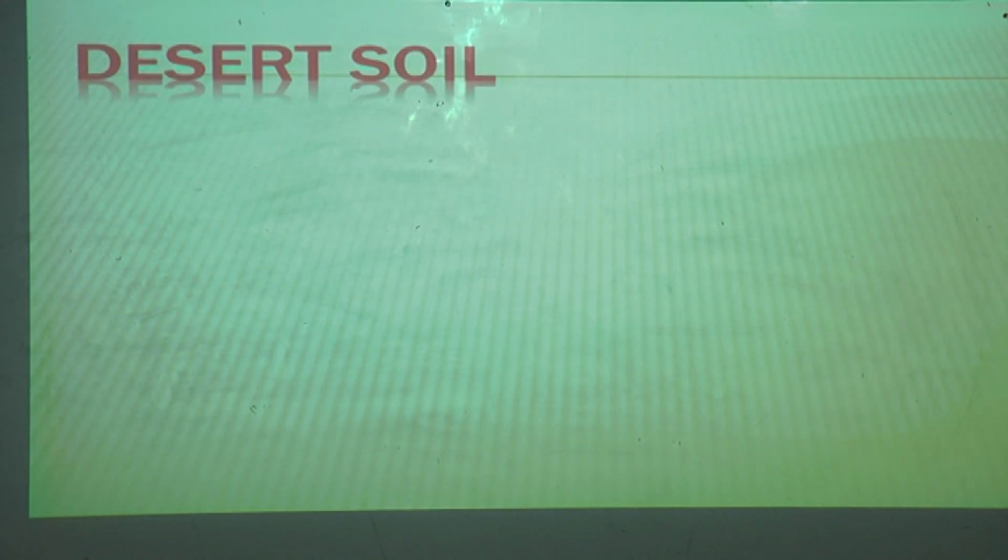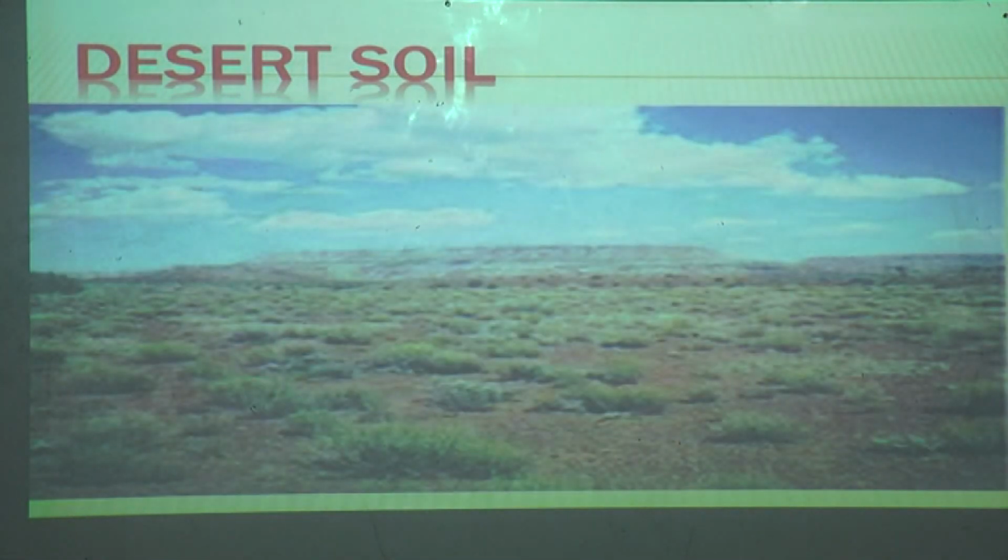Now come to the point of desert soil. We are coming to the next soil, that is desert soil. In name only it is desert. Like Rajasthan, there is hardly any rain over there. How will the land be? It is desert, sandy, that is like a desert.